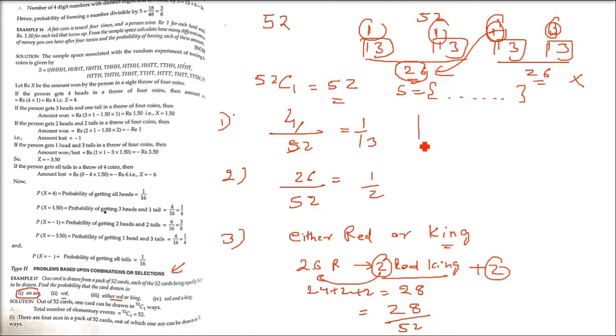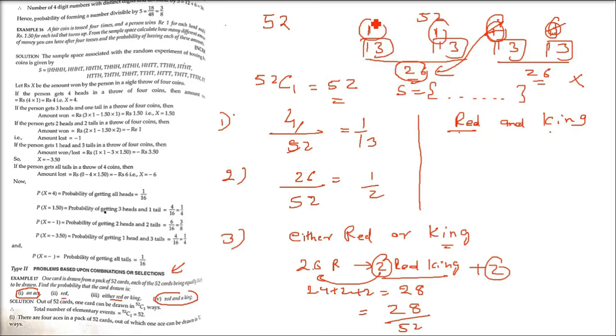Okay. Now the fourth one. Now here we are talking about a red and a king. Red and a king. So in red, how many kings are there? 2. Because it has to be red also and it has to be king also. Together. So in red and king, there are only 2 kings which are red. So there are only favorable cases 2. Right?